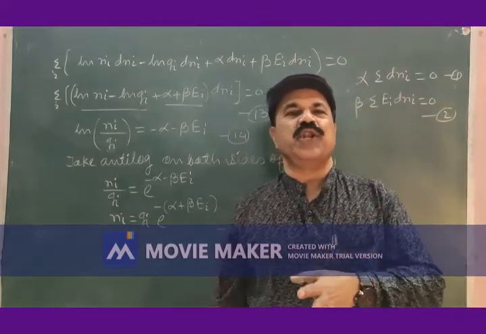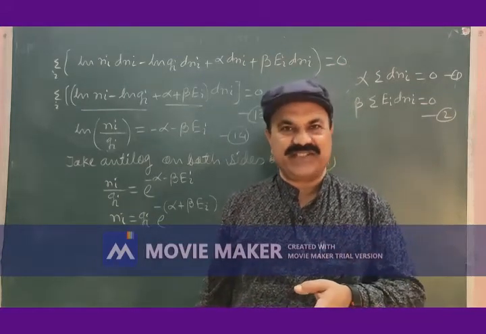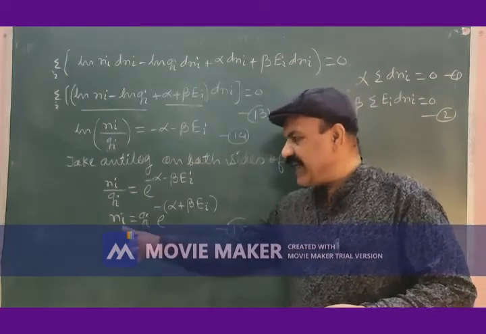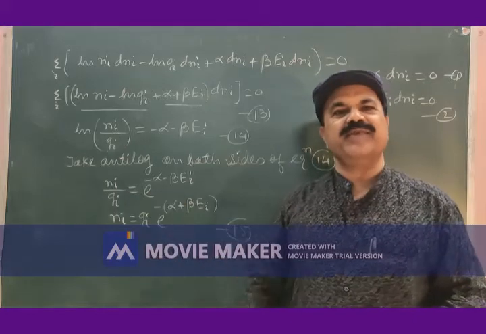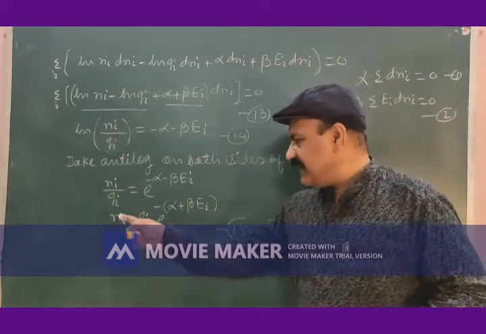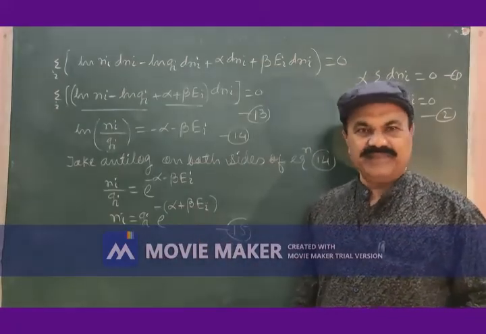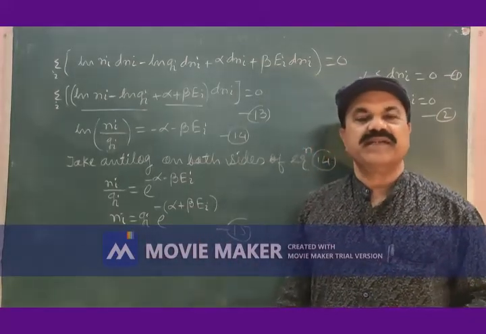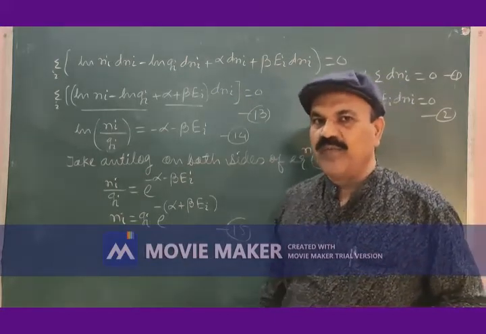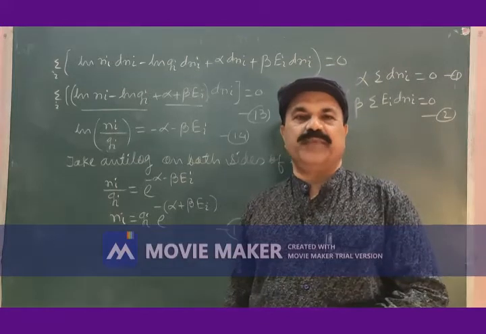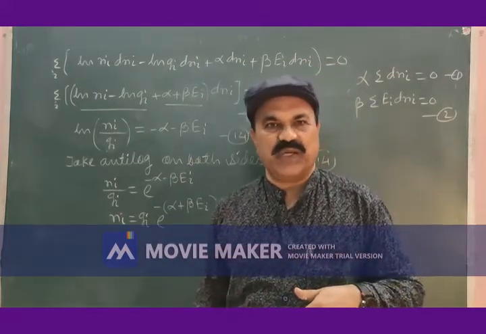Maxwell-Boltzmann distribution law. This law tells us how the n number of particles get distributed in j number of energy levels, and that is explained by this equation, which is known as Maxwell-Boltzmann distribution law. This is one form of Maxwell-Boltzmann distribution law. There is one more form of Maxwell-Boltzmann distribution law.